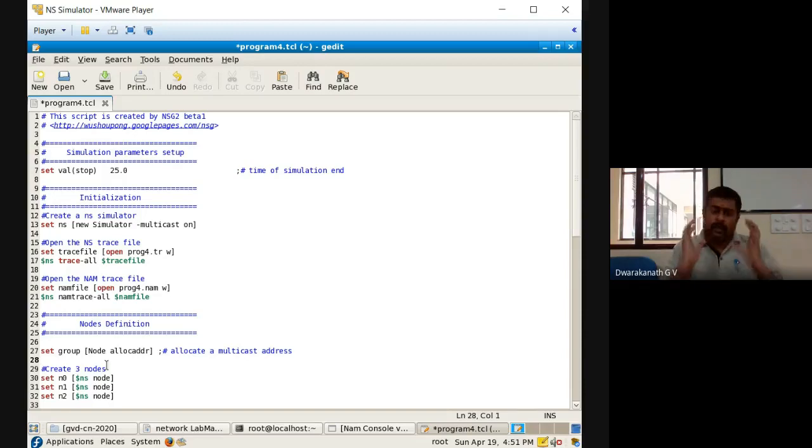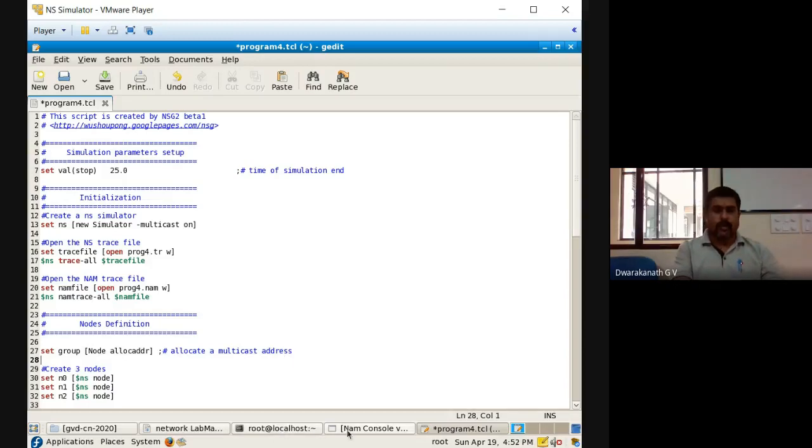For any multicast routing, there must be a group. To create this group in NS2, we use set group node allocate address, meaning allocate an address for a group. Now all three nodes will sit in this group and it will form a multicast address.